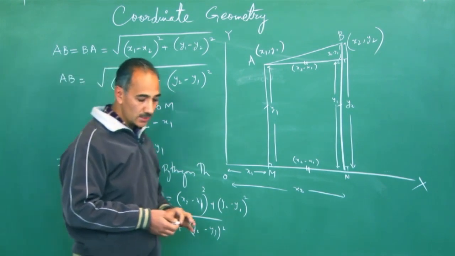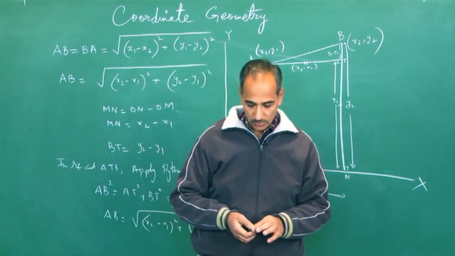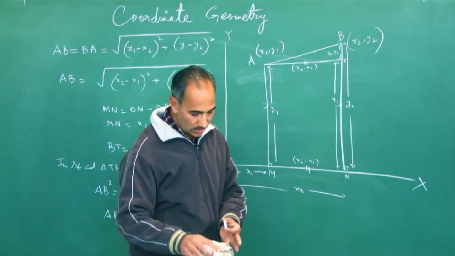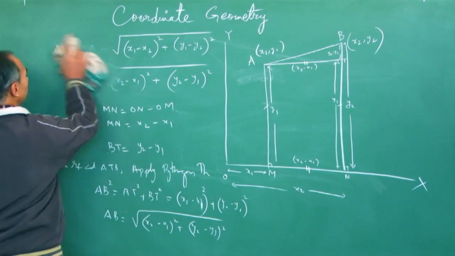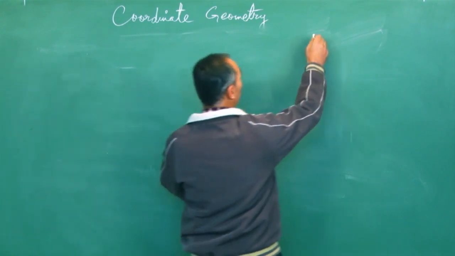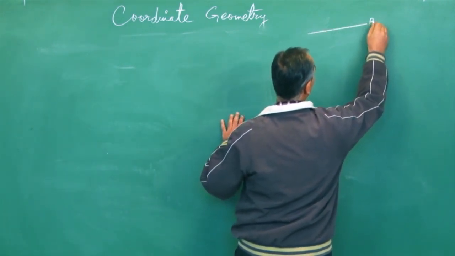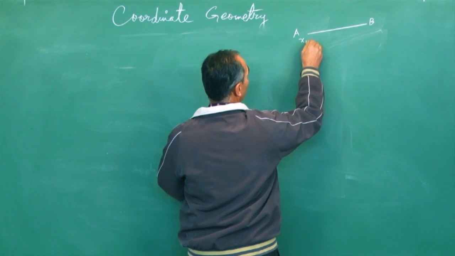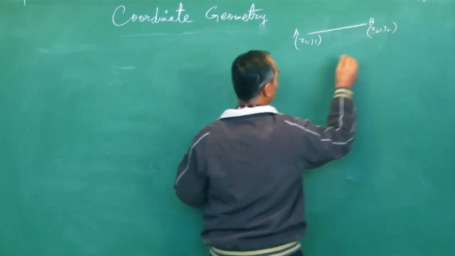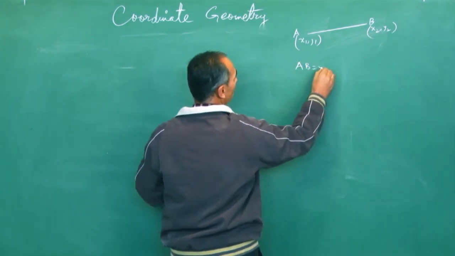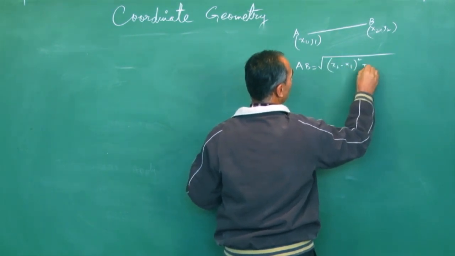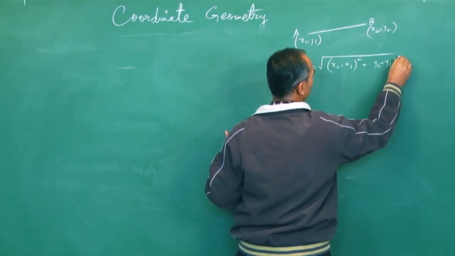Now we'll apply this distance formula to exercise 7.1. Let's see how many sums we are able to do in this video. So I'm moving on to exercise 7.1. Okay, let's write the formula so that we can use it. This is AB, with coordinates x1, y1 and x2, y2. Distance AB is nothing but the square root of x2 minus x1 whole square plus y2 minus y1 whole square.